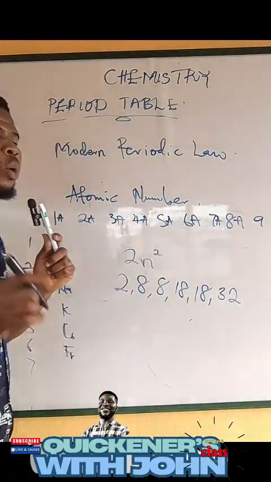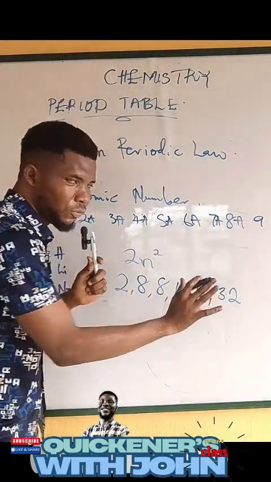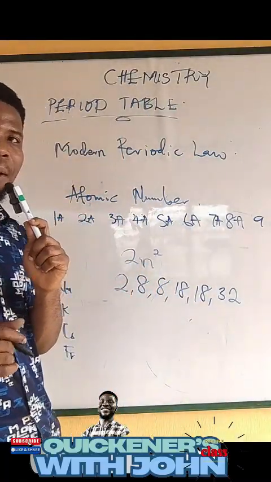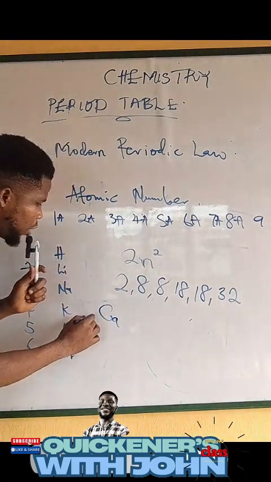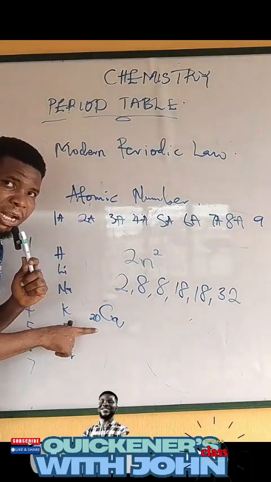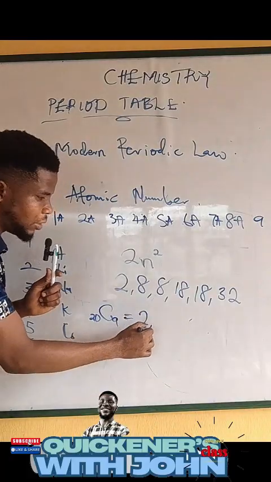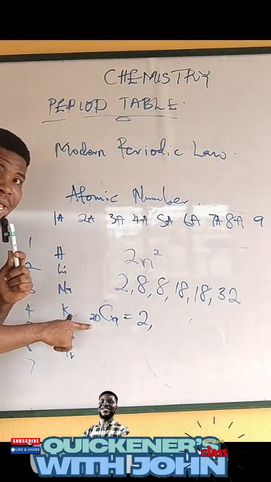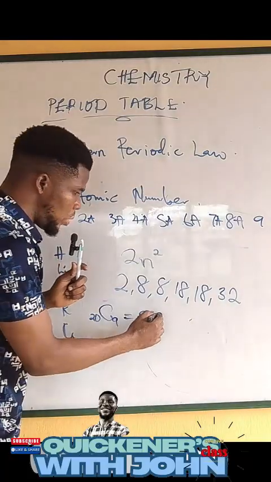So when you are doing electronic configuration, this is the pattern you follow. Let me take an example. This is calcium. Calcium is atomic number 20. So I will configure all these 20 electrons into this pattern. The first energy level will have 2 electrons. How many electrons remain? 18. So the 18 will move to the next energy level. So we have 8 electrons.